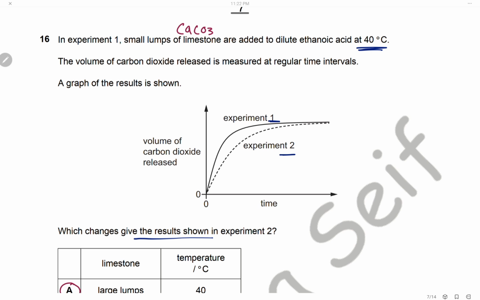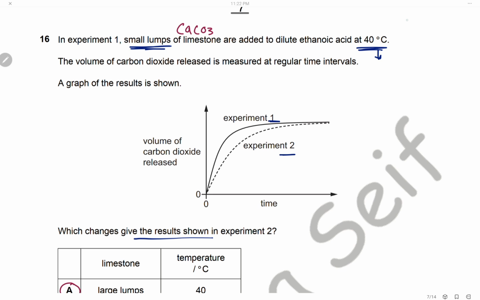As we can see, the graph for experiment 2 is below the original graph. That means it has a lower gradient and a lower rate of reaction than experiment 1. So we can decrease the rate of reaction by using larger particles or by decreasing the temperature. This will give a lower rate.